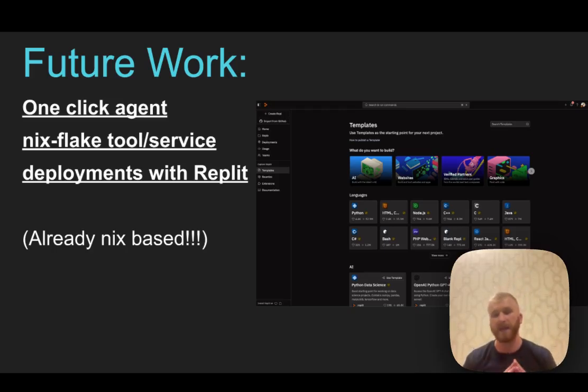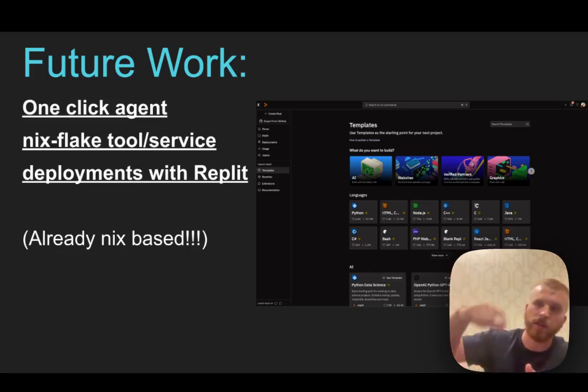And so Replit's already Nix-based, and so I can have an agent that says, hey, I want to use a Postgres database, or I want to use a Matrix chat server, or I want to deploy a Bitcoin node. And so because it can identify the flakes for it, it should just be able to deploy the flake with Replit, and now it has the service that it needs, use that service, and then kill it.